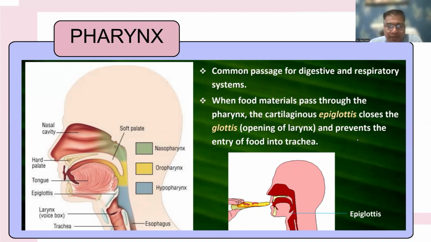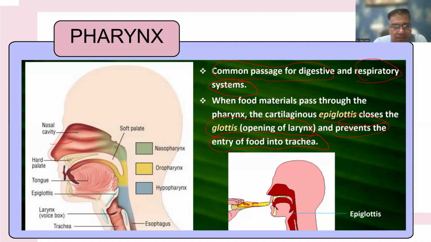Now come to the pharynx. Pharynx is a common passage for the digestive and respiratory systems. When food material passes through the pharynx, the cartilaginous epiglottis closes the glottis, which is the opening of the larynx, and prevents the entry of food into the trachea. So basically, pharynx is the portion where the digestive and respiratory systems are both connected to each other.